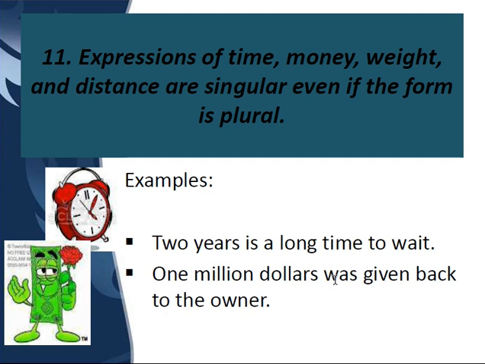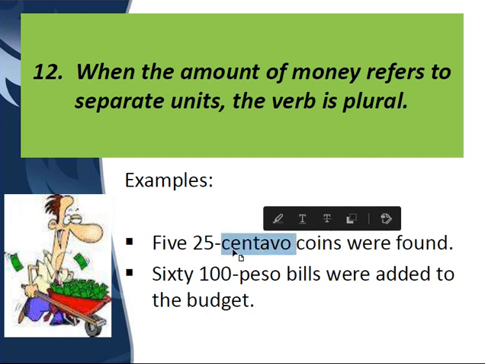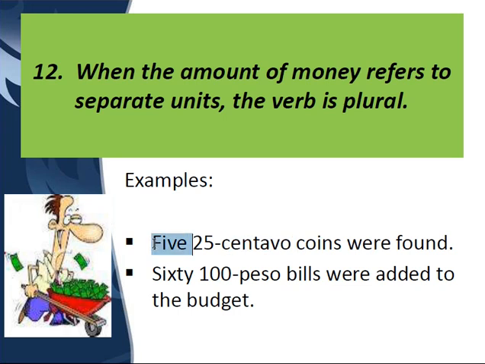Okay, it's a singular verb, was given back. When an amount of money refers to separate units, like 525 rupee notes, now 5, if I say this is again a currency, 525 rupee notes were found. Here 5 is a countable figure and that's plural. Clear?